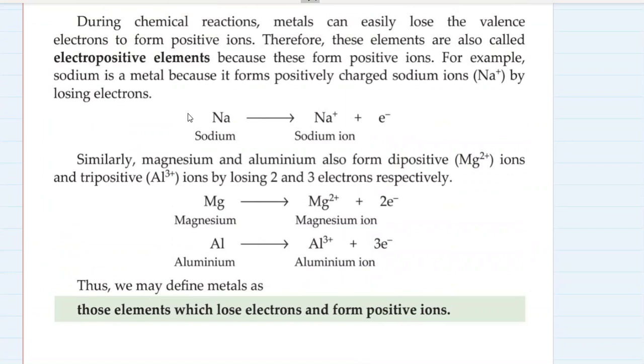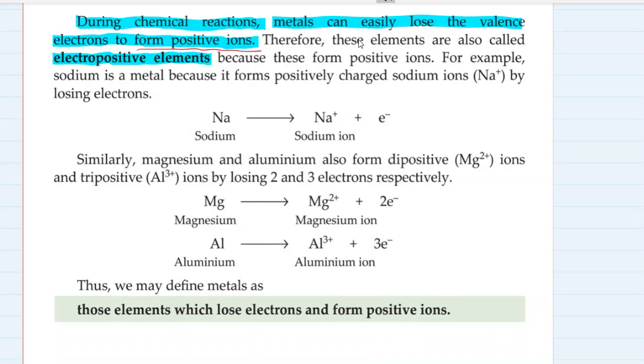So what is this important characteristic? All metals are electropositive elements. That is the property which we are coming to. What do you mean by electropositive elements? So during chemical reactions, metals can easily lose the valence electrons, that is one, two, or three electrons in their outermost shell, to form positive ions.